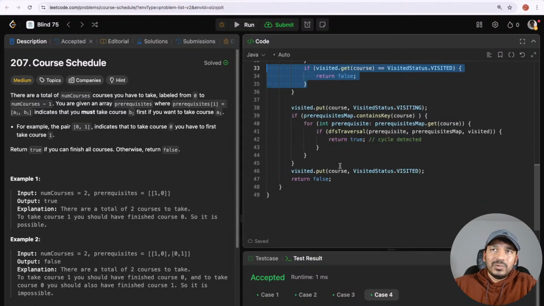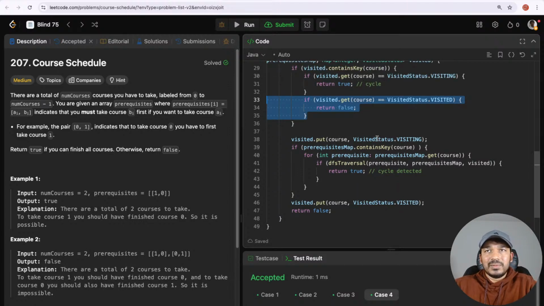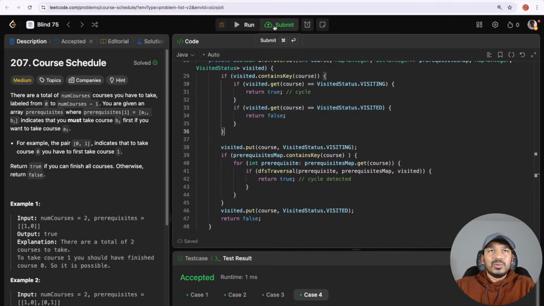Then I don't have to do all the traversal and everything again if it is already visited. So that was the optimization. We will just visit each of the nodes only once. We don't keep repeating that. Okay, so that concludes it. That took quite some effort from me.